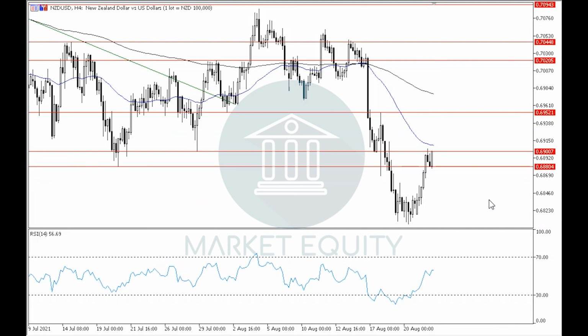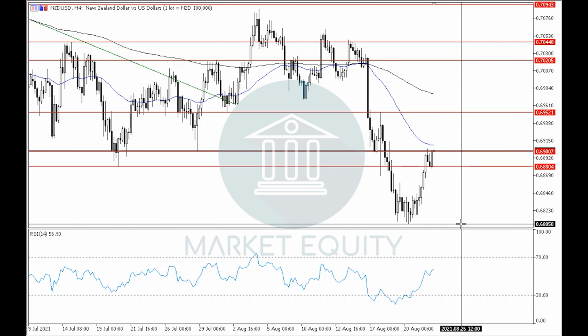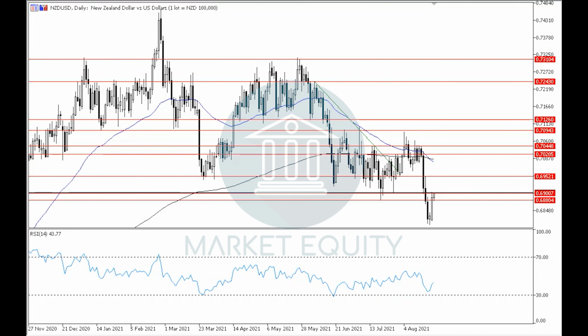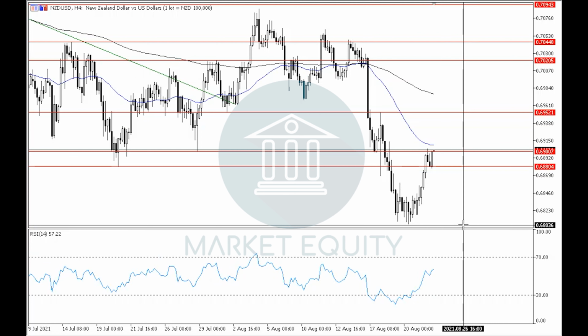In the previous videos, we said that by rebounding upwards off of around level 0.6880, it supports the continuity of the sideways movement in the 4 hour time frame. However, the pair broke down through level 0.6880 and formed a new low around level 0.68, which it then rebounded upwards off of to retest the previous support area between levels 0.6880 and 0.69, and by rebounding down off of around the current levels, it will support the continuity of the downtrend in the 4 hour time frame as well as the daily time frame, and will then continue to target around level 0.68 and then level 0.6720 as primary targets in the downtrend in the 4 hour time frame.